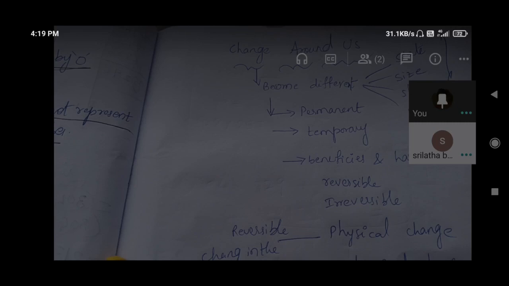Irreversible means we cannot get it back, and we cannot change one to another in the reverse direction. Those that can are under reversible changes. Ice to water, here they have given, and some activities also they have given. For example, take a balloon and blow into it. What do you observe?